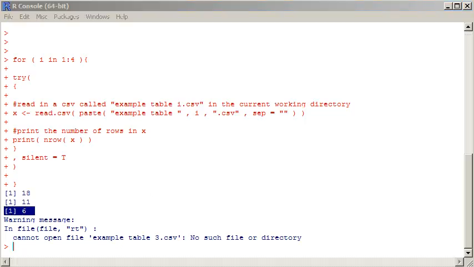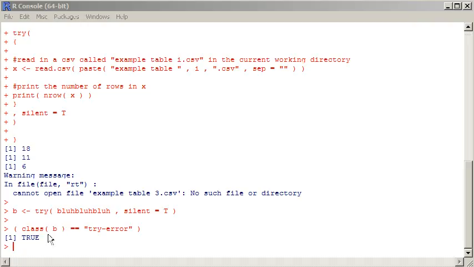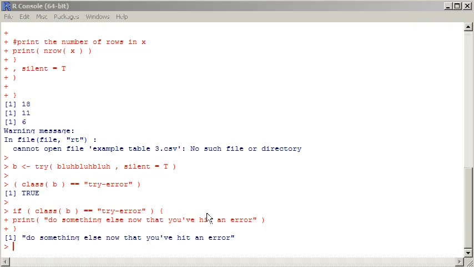Perfect! You can store the results of a try function call into another variable, and then test, like this, the class of that new variable as a try error. If it returns true, then you can put that into a logical test like this and do something else once the try error occurs.